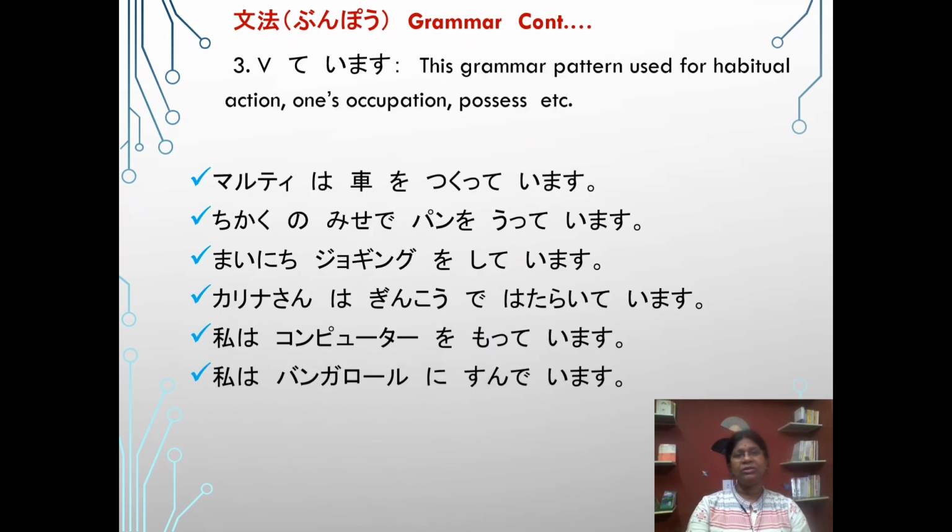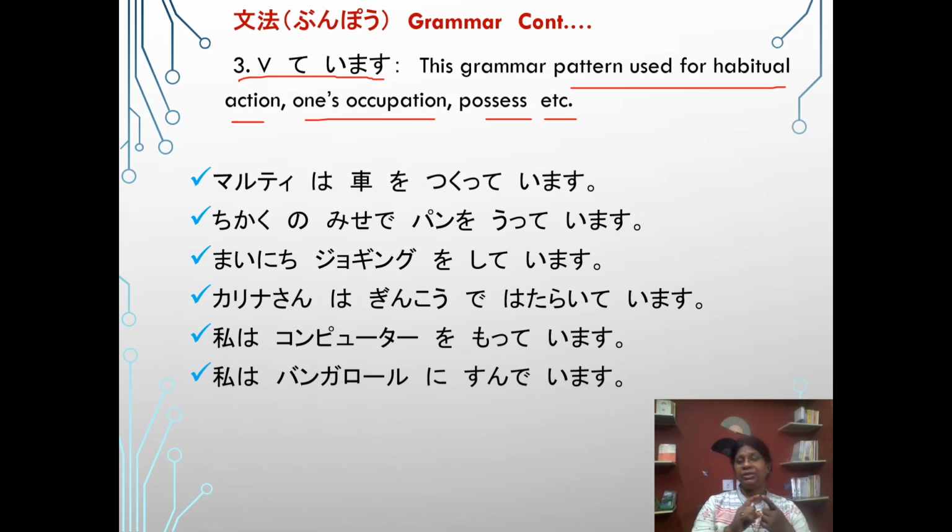Next grammar is verb te form imasu. In the previous lesson, we learned verb te form imasu in the continuous process. It means some action in progress. In this lesson also we learn verb te form imasu, which means this pattern is used for habitual action, one's occupation and posture, etc. Look at the sentence.